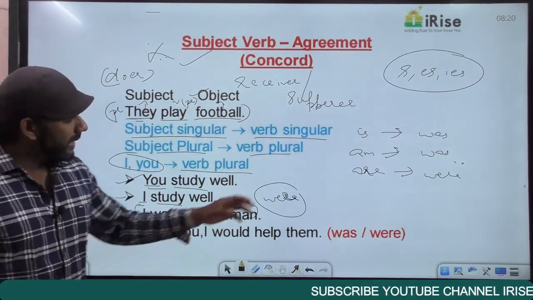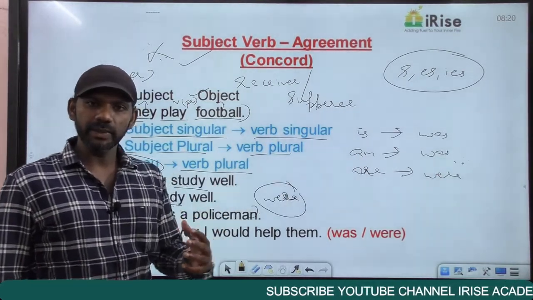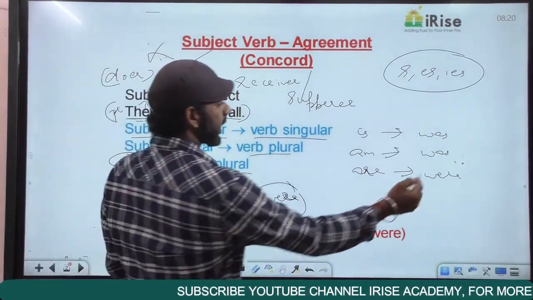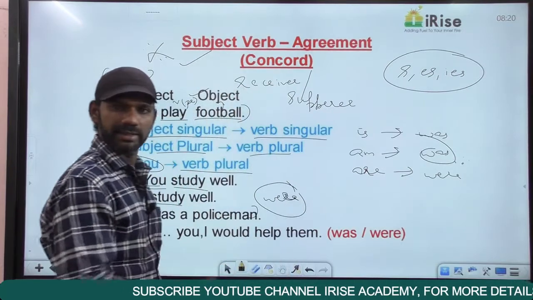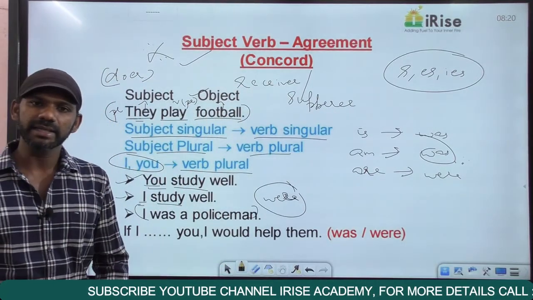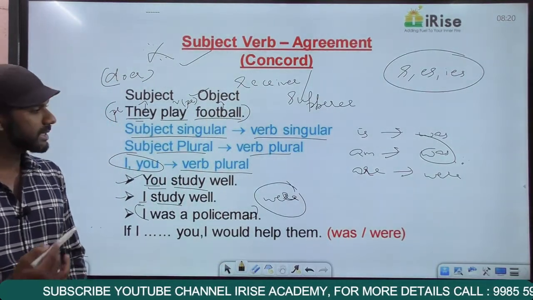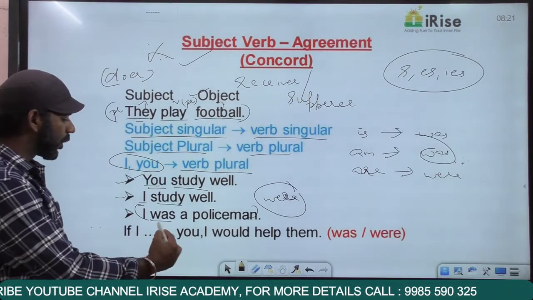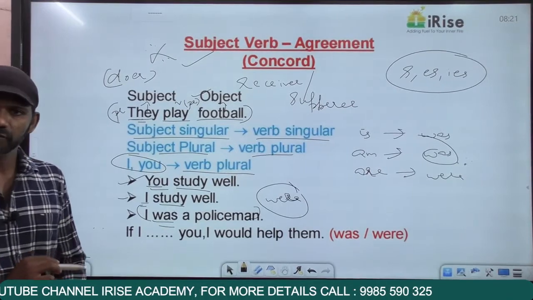As you know, am is used only with I, and the past tense of am is was, not were. So we cannot use were with I, it must be was with I. So "I was a policeman" is completely fine.